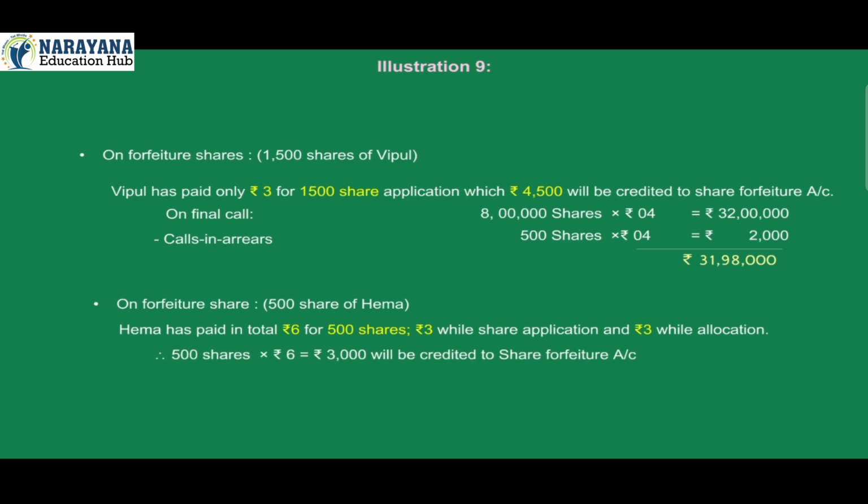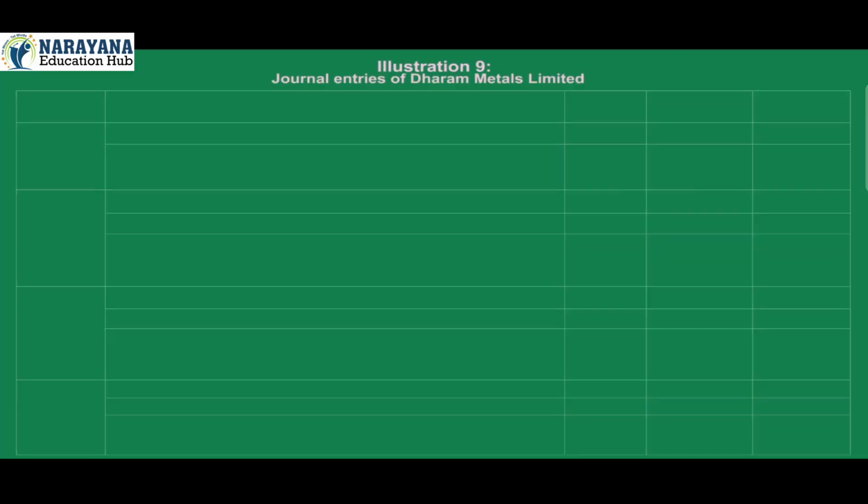Therefore, 500 shares into rupees 6 is equal to rupees 3000 will be credited to share forfeiture account. Journal entries of Dharam Metals Limited. Date, particulars, ledger folio number, debit, credit.